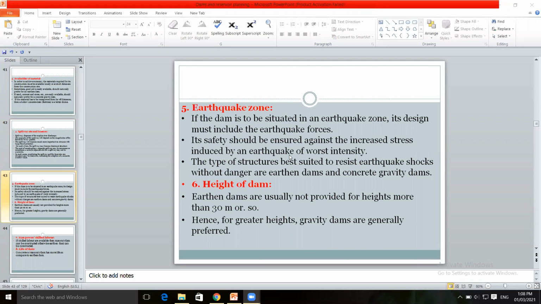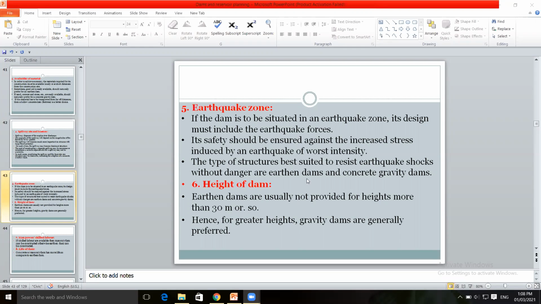Depending upon the earthquake zone, earthquake forces, seismic forces, depending upon that, the site for the dam is selected. Height of the dam to be provided, depending upon the objectives of the dam, the type of dam is to be decided.